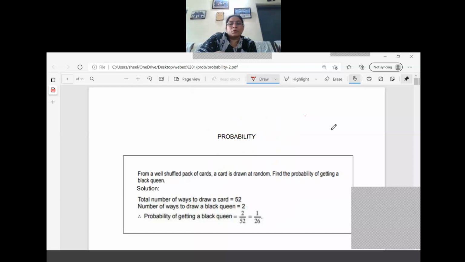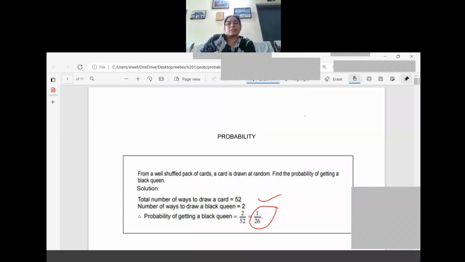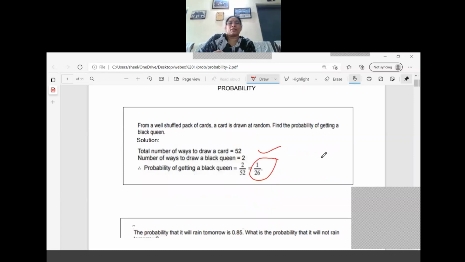So we need 2. So these 2 are favoring to us. So 2 by 52 we will get. So the final answer after the simplification is 1 by 26. Right? So the next question.